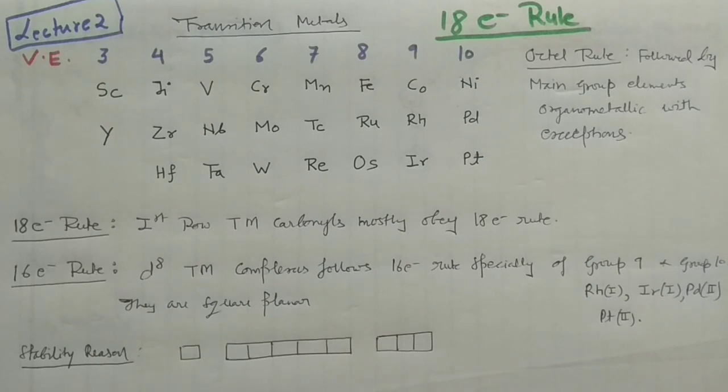So in today's class, guys, I am going to explain the 18 electron rule, and this is quite basic and quite simple. You don't need to worry much about this topic. The only problem is that when you start thinking in different manners, and you are following different textbooks or different lectures, only then the problem occurs. You stick to only one thing. If you are expert in one technique, then you should stick to that technique, provided that the technique is correct.